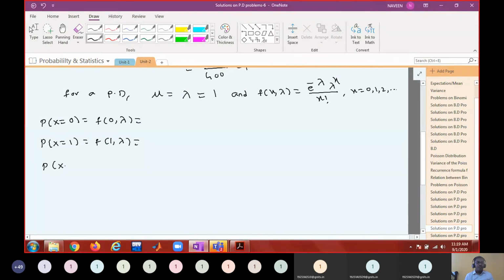Probability of x equal to 2 is f of 2 comma lambda. What is the formula? e power minus lambda into lambda power 0 by 0 factorial. That means e power minus 1 into 1 power 0 by 0 factorial, which is 0.3679.